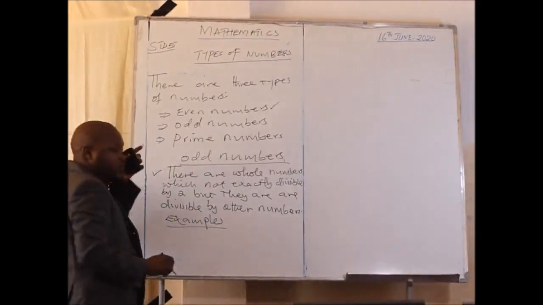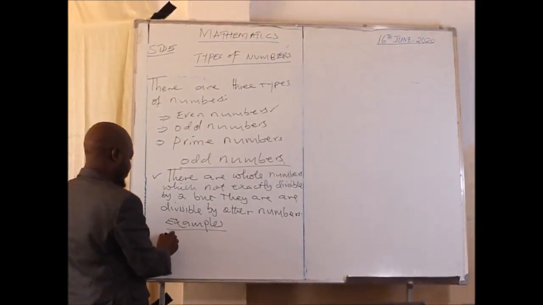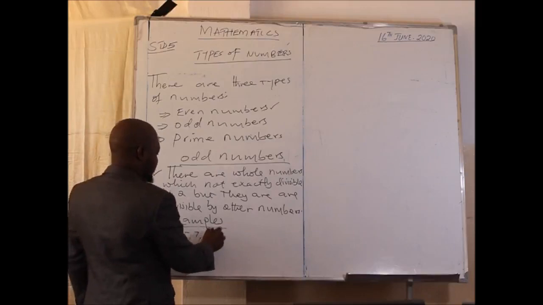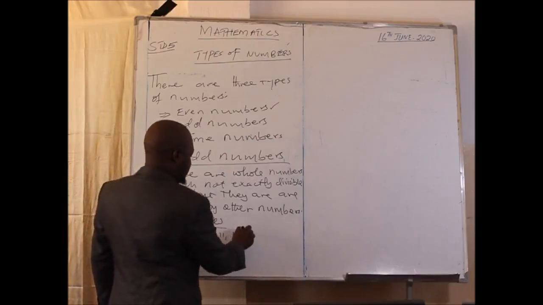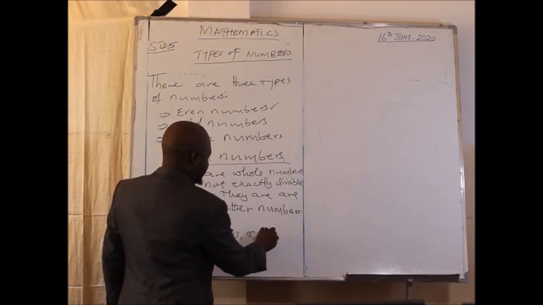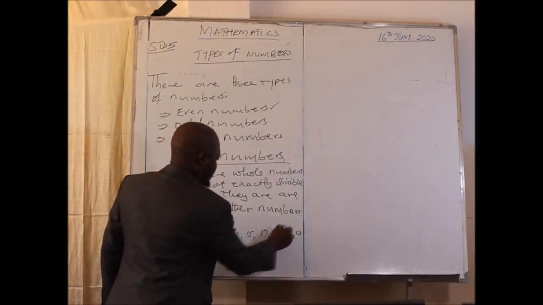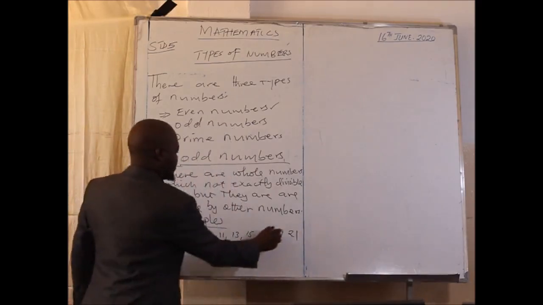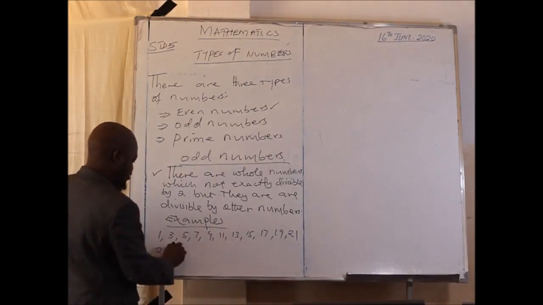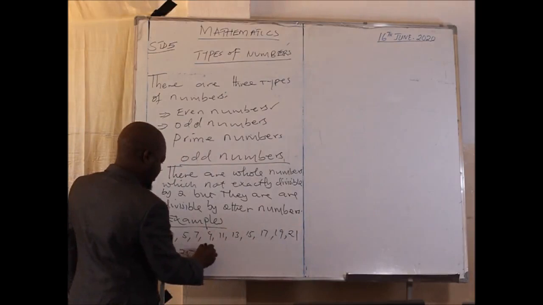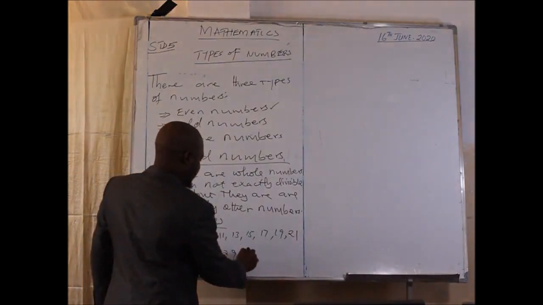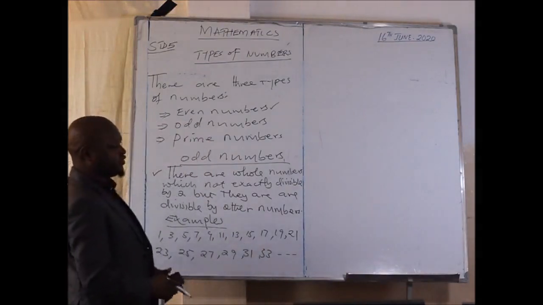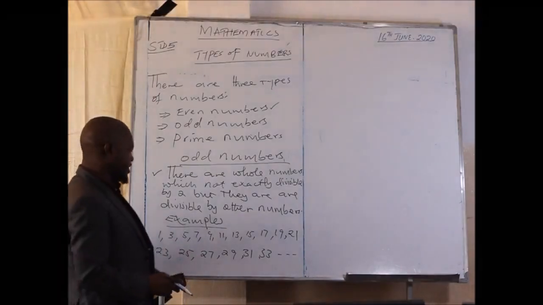of odd numbers, we may have 1, 3, 5, 7, 9, 11, 13, 15, 17, 19, 21, 23, 25, 27, 29, 31, 33, as we continue. So these are examples of odd numbers.